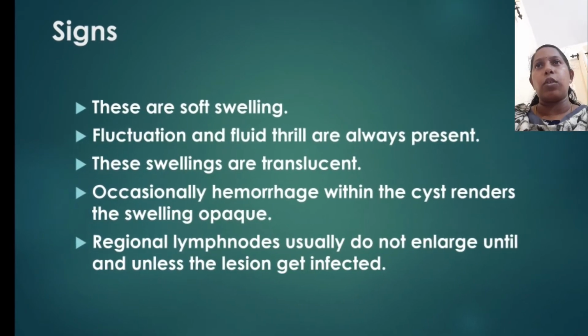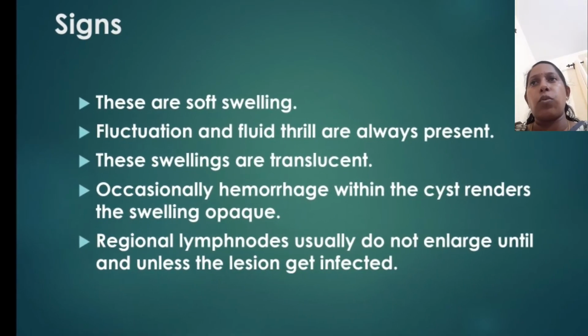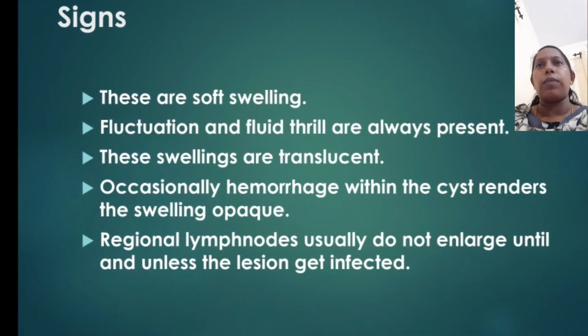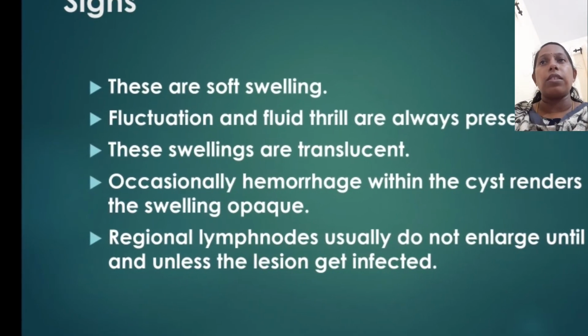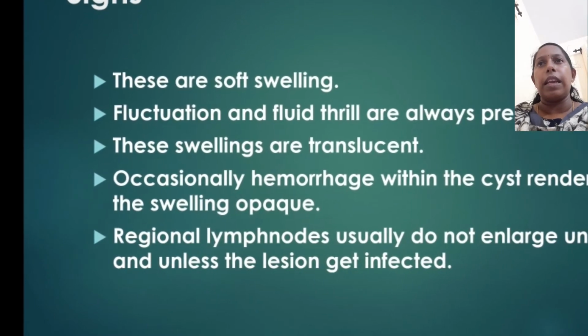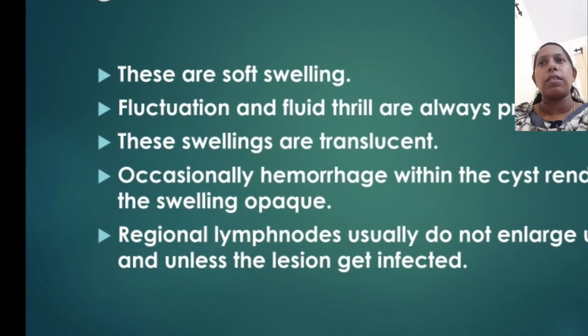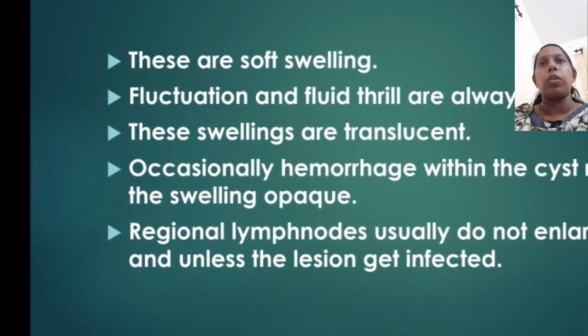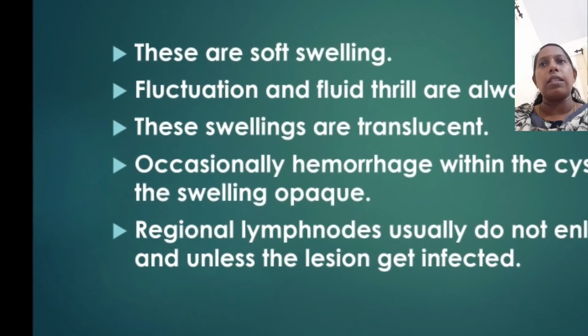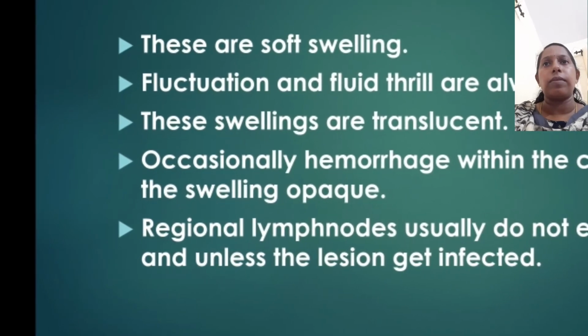Signs of cystic hygroma. These are soft swellings. Fluctuation and fluid thrill are always present. These swellings are translucent. Occasionally, hemorrhage within the cyst renders the swelling opaque. Regional lymph nodes usually do not enlarge unless the lesion gets infected.